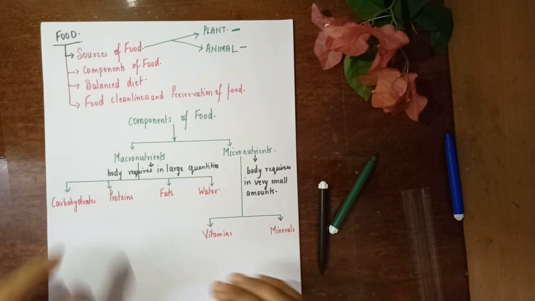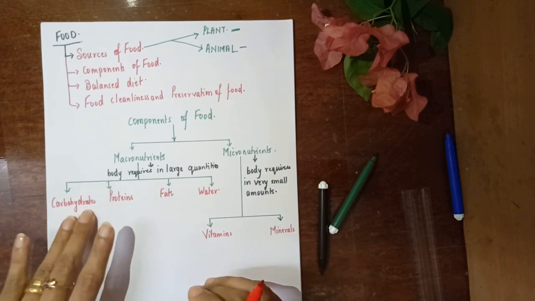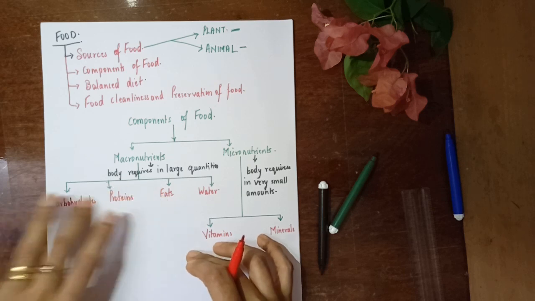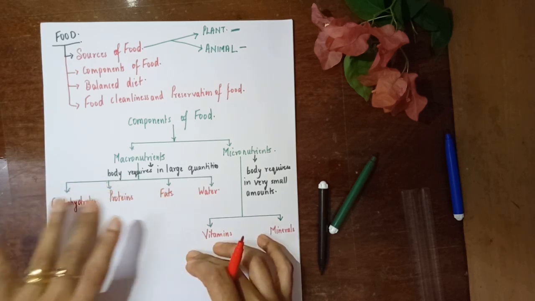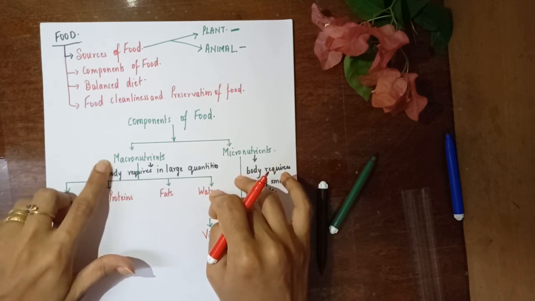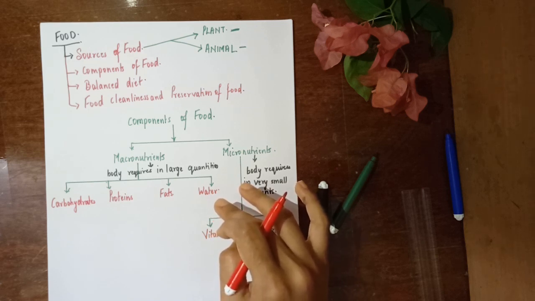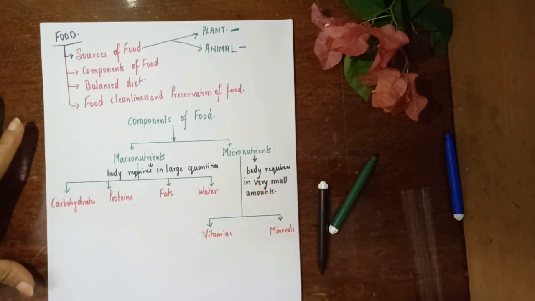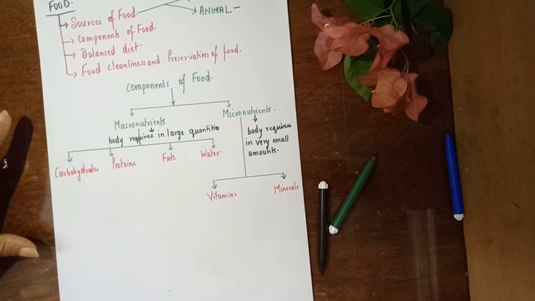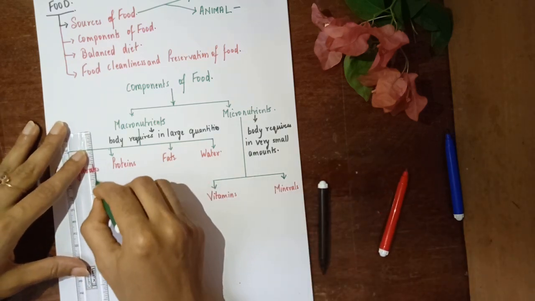Now, one thing that you should essentially remember in these macronutrients part is that carbohydrates, proteins and fats are macronutrients which give you energy, from which if you burn them you get energy. Water is the only macronutrient which is not going to provide you any energy. Now further they are going to be classified into various other types. We'll be talking about them in detail. So on this page itself I shall show the first macronutrient, that is carbohydrates. Carbohydrates are further classified, children.